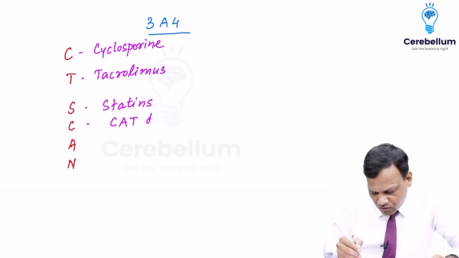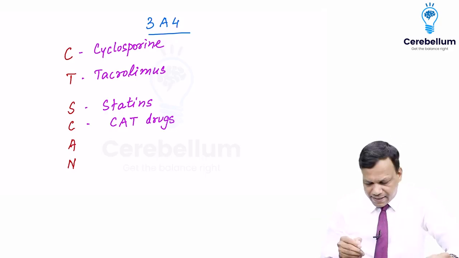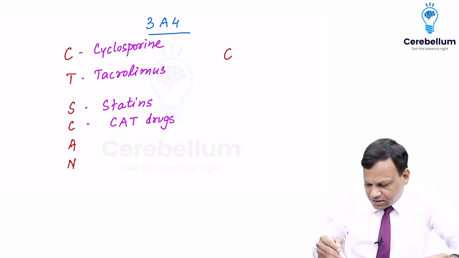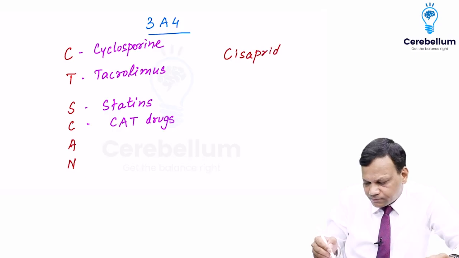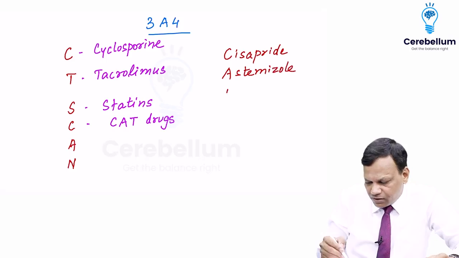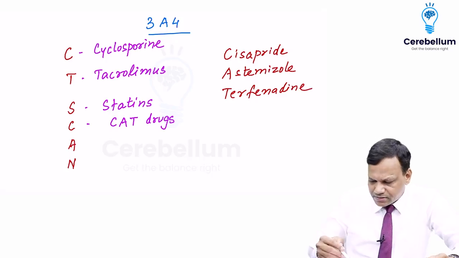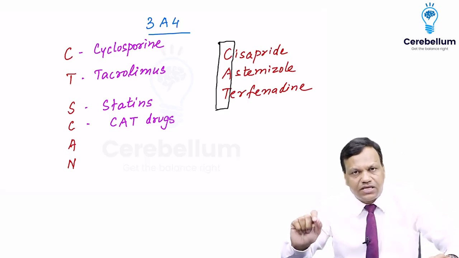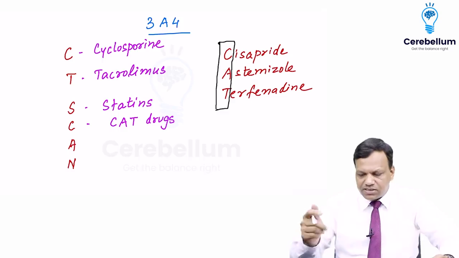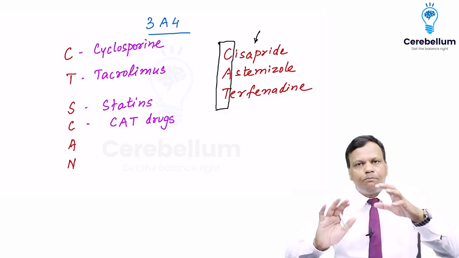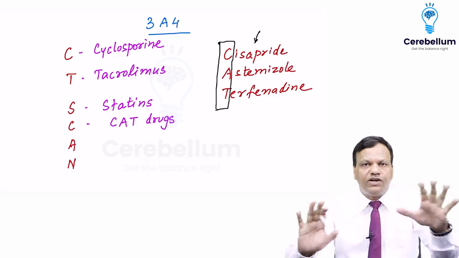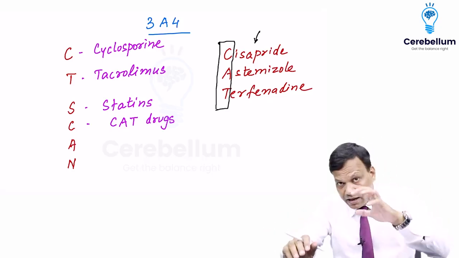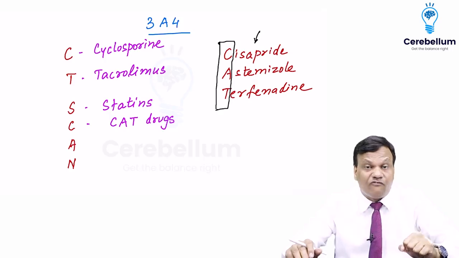a group of drugs called CAT drugs. CAT drugs stand for three drugs: C for cisapride, A for astemizole, and T for terfenadine. So CAT drugs, cisapride, astemizole, and terfenadine, they are metabolized by CYP3A4. Now, what is important about these drugs is all three drugs have been banned. They have been withdrawn around 15 years back. But still, examiners ask MCQs about them, why they are banned.